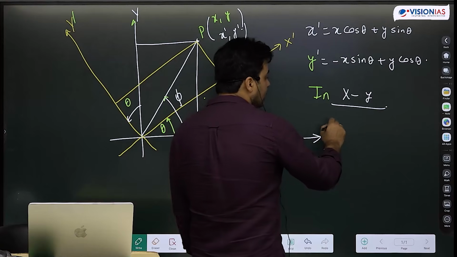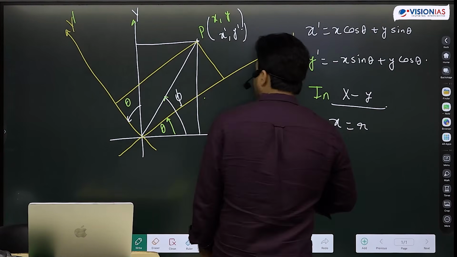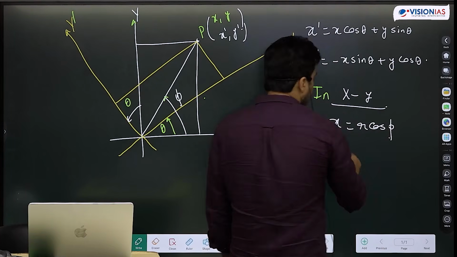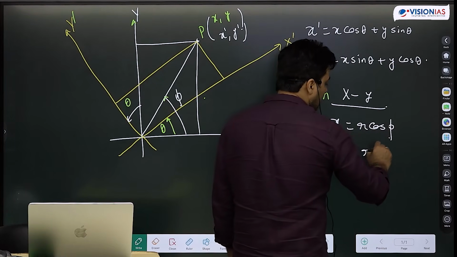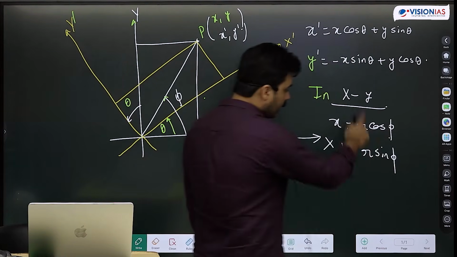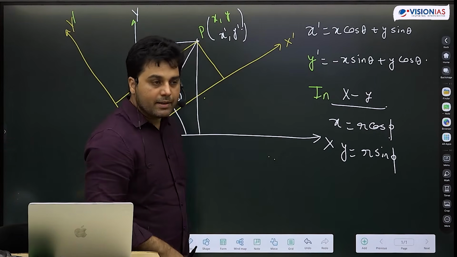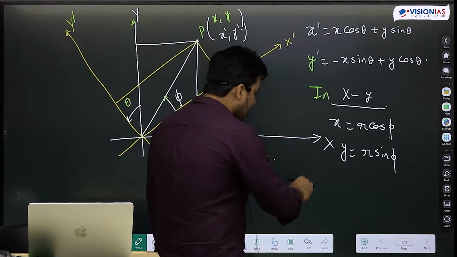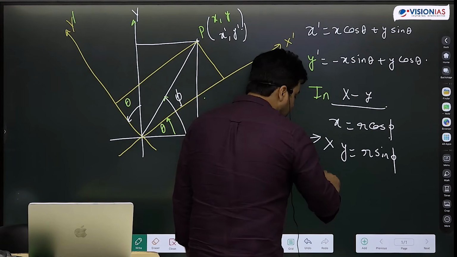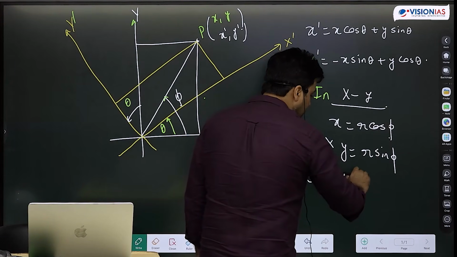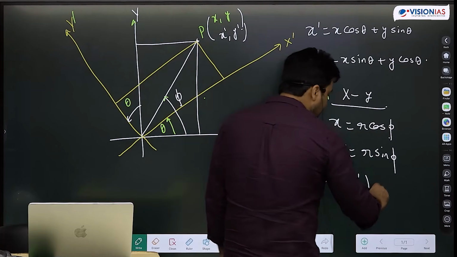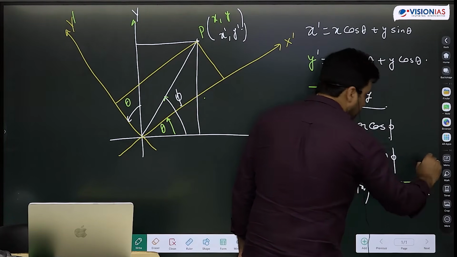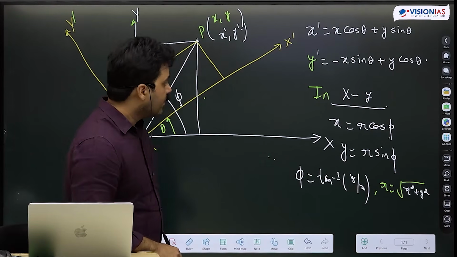In x y, जो x है वो क्या है? r cos phi है, and y is r sin phi. We already know tan phi will be y by x. Phi is tan inverse y by x. We also know that r is equal to square root of x square plus y square in x y.